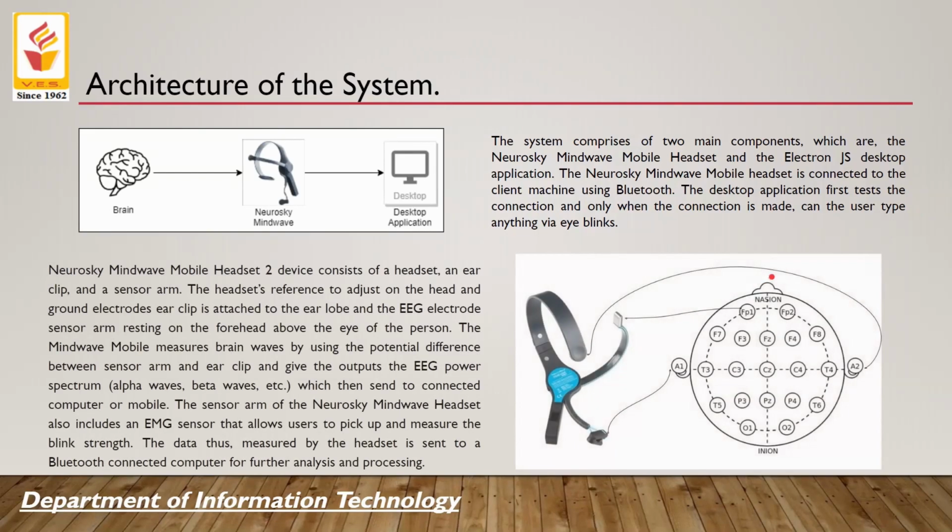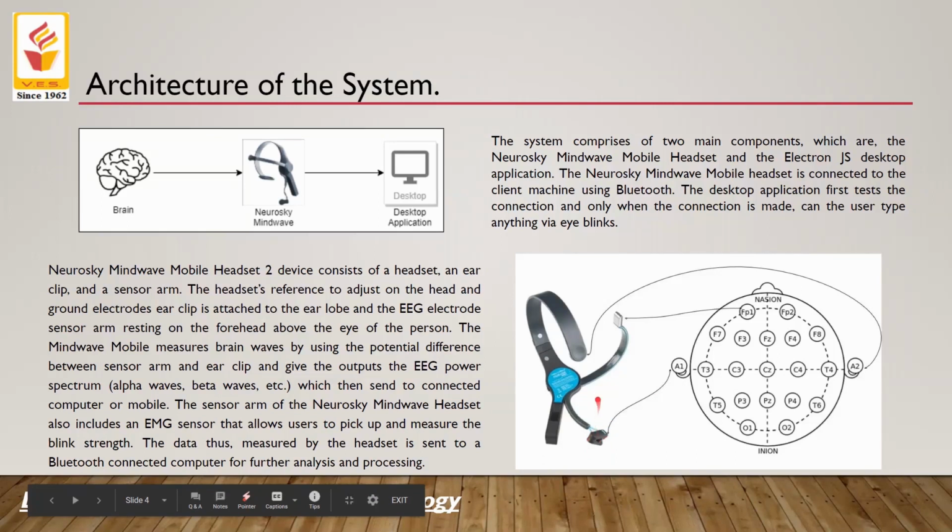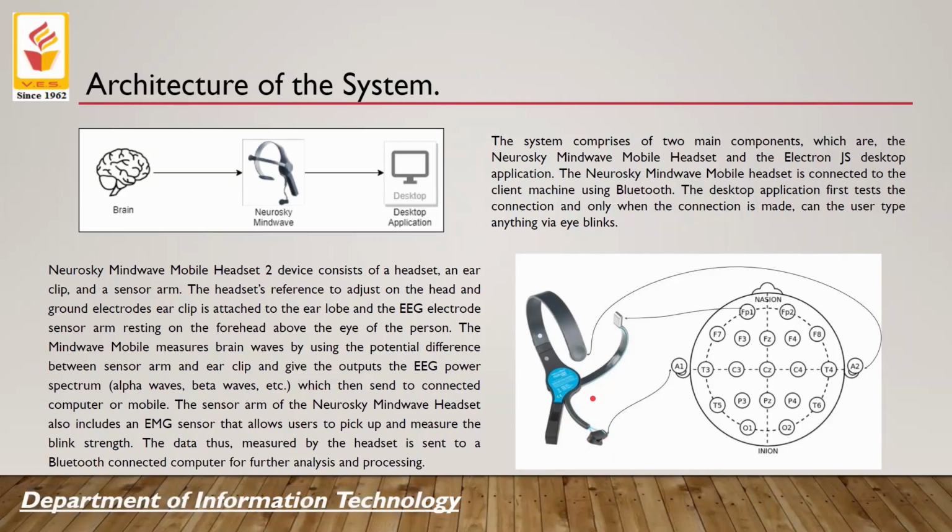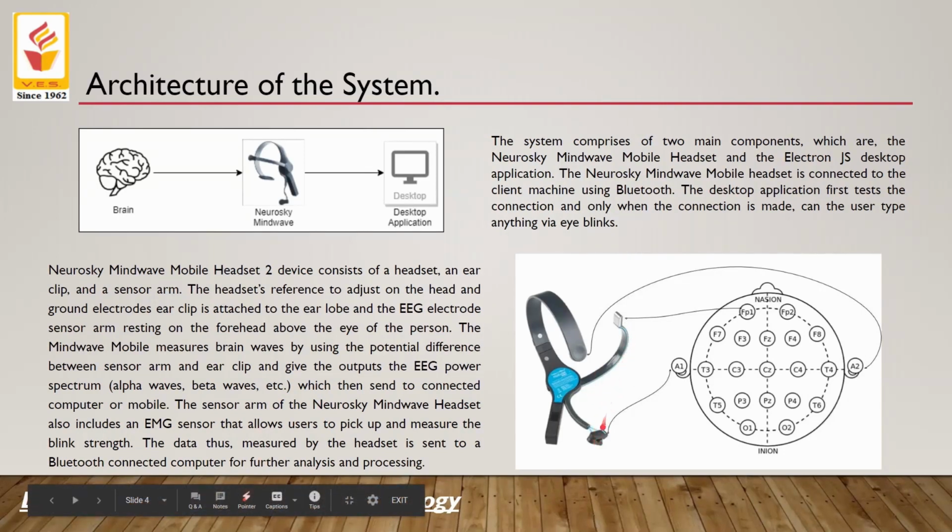The functioning of an EEG device is shown over here. As we can see, the NeuroSky MindWave mobile headset has three parts: the headset, the sensor arm, and the ear clip. Now, when a person puts this device on their head, the first thing that happens is that the sensor arm and the ear clip neutralize their potentials so that there is no external effect on the potential differences that are gathered from the brain.